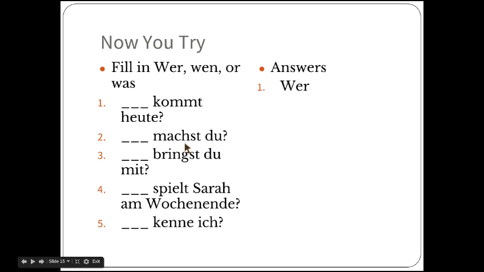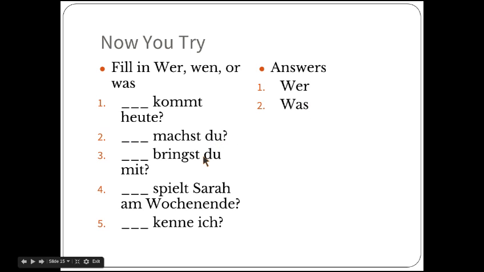Number 2, we have machst du. Machen is your verb, to do. And then we have du, which means you, and that's the subject. So the question is, what are you doing? So we're going to want was as our answer. Was machst du? What are you doing? You could probably, if you thought wen, you were kind of close, but obviously whom are you doing doesn't really make that much sense, so it can't be that answer. And who we can't ask because we already have du there, so we know who's doing it.